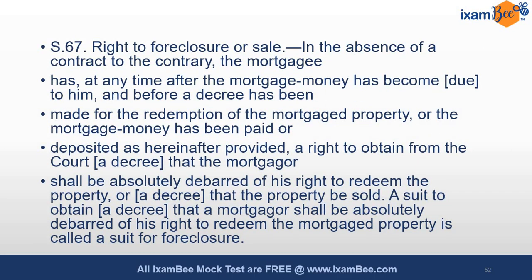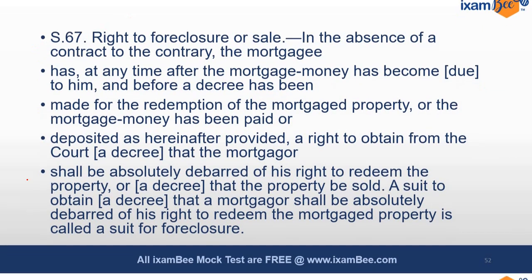Answer, Section 67: the right to foreclosure or sale is available exclusively with the mortgagee after the mortgage money has become due. Redemption is similarly for the mortgagor, and the right to foreclose or sell is for the mortgagee. So a suit for that purpose will also be filed by the mortgagee only.